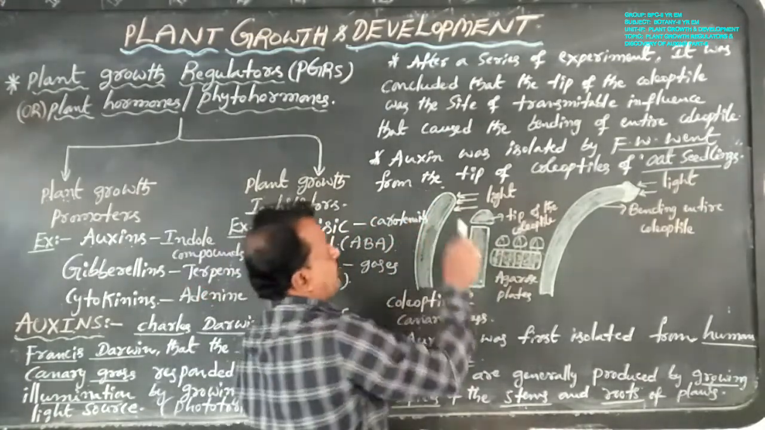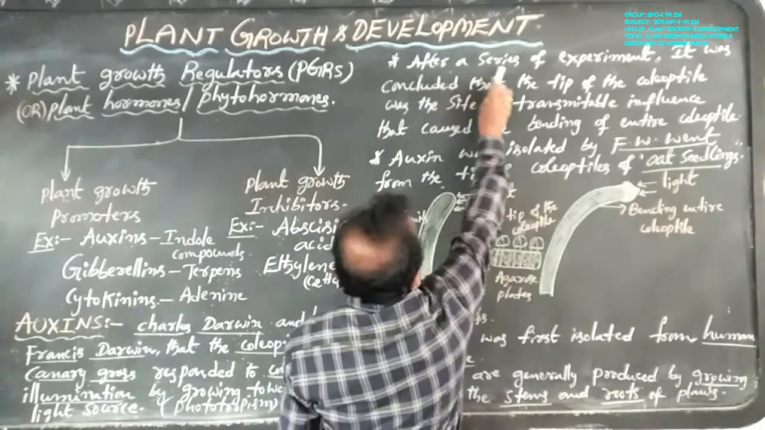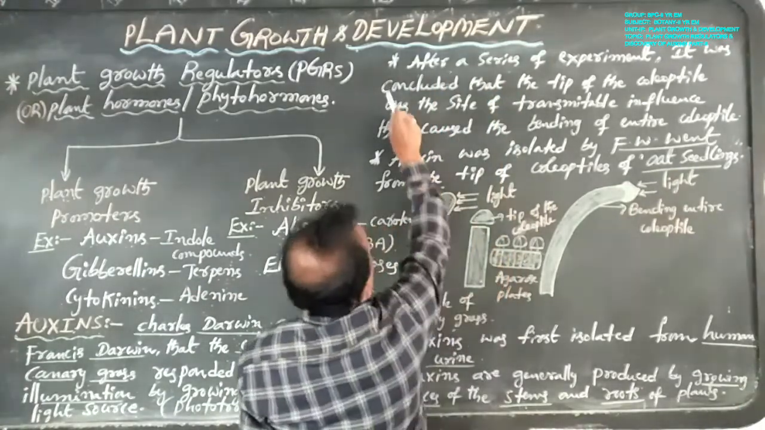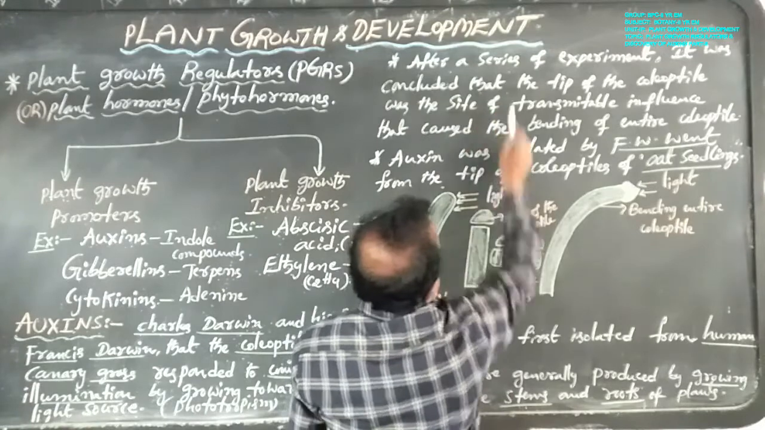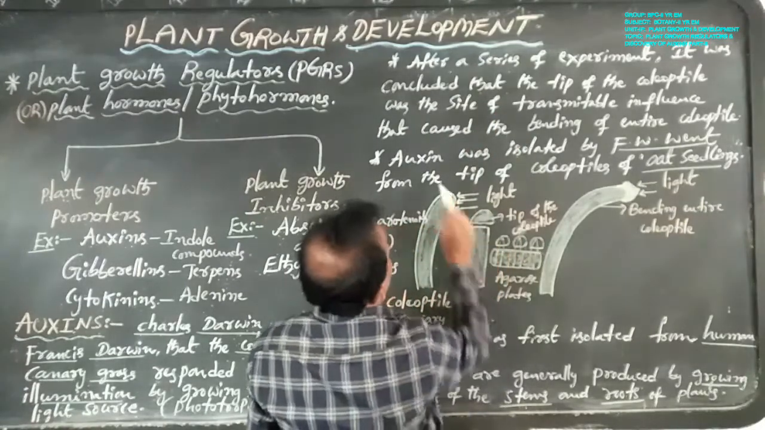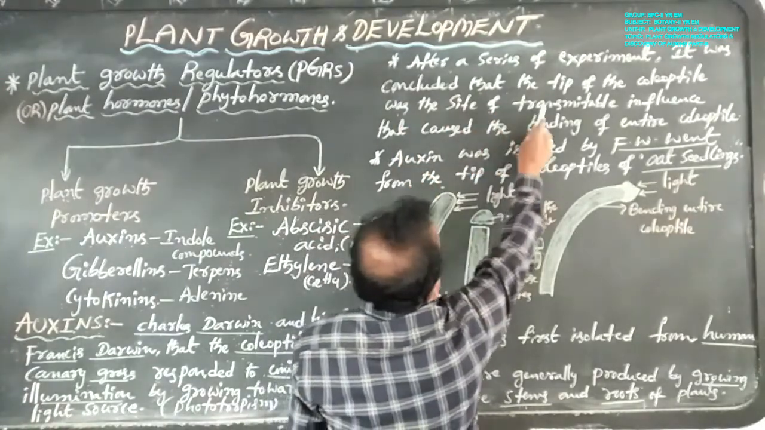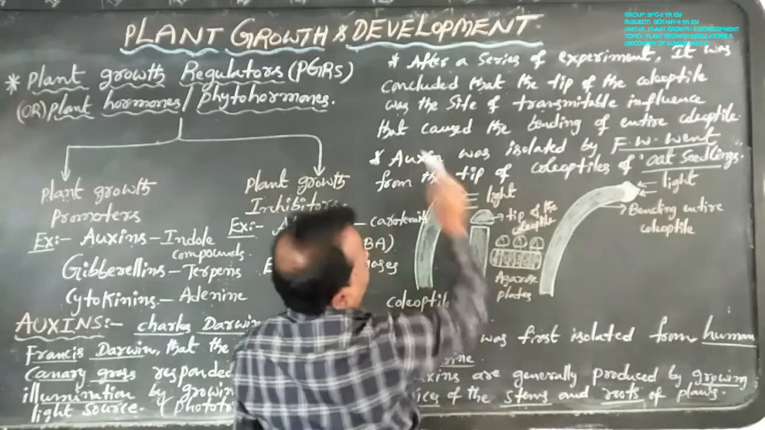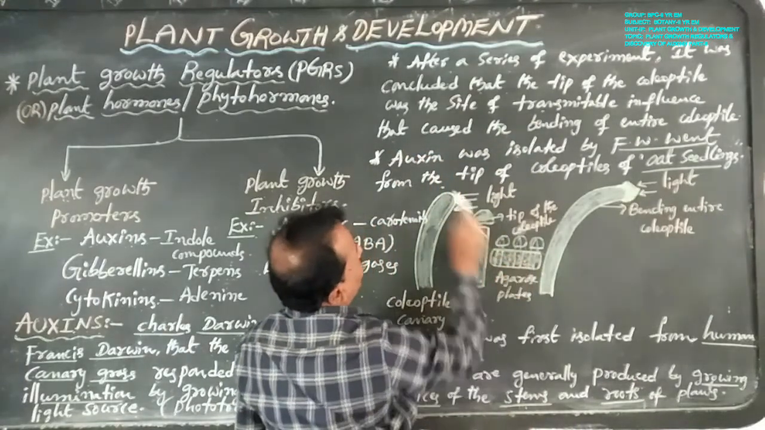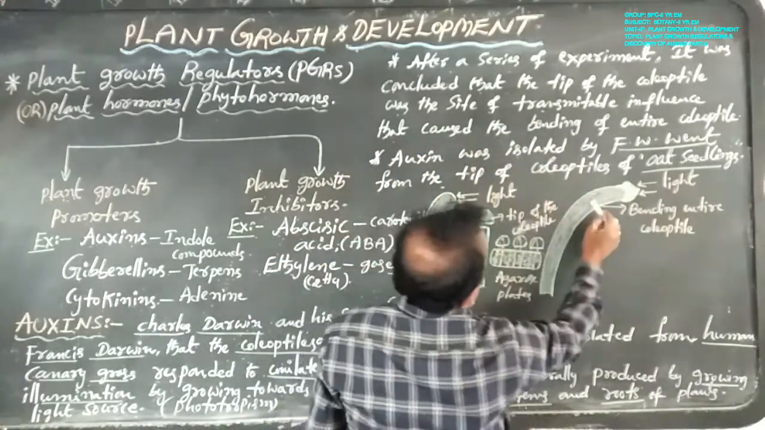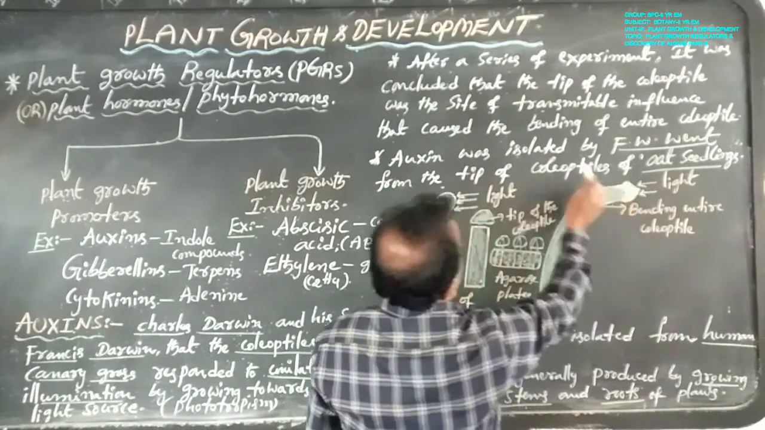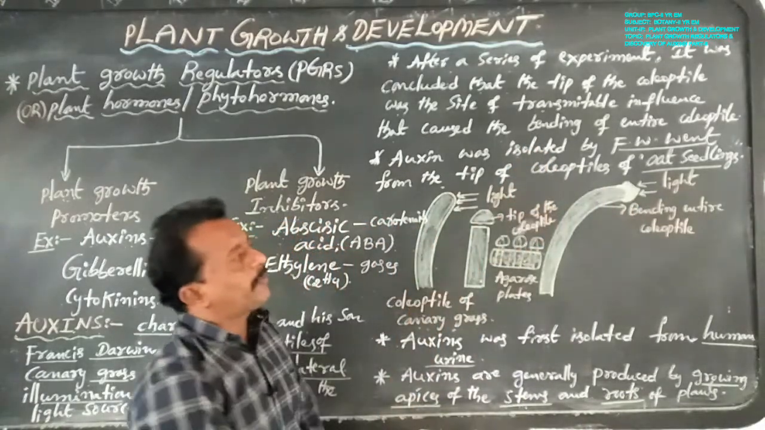Now coming next, after a series of experiments, it was concluded that the tip of the coleoptile was the site of a transmittable influence that caused the bending of the entire coleoptile.